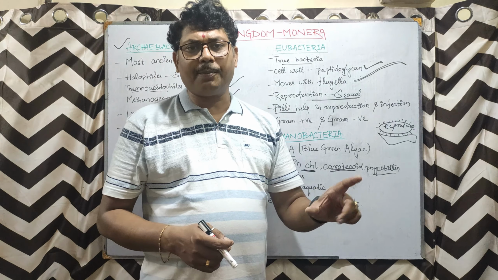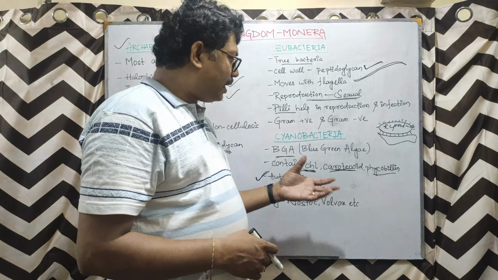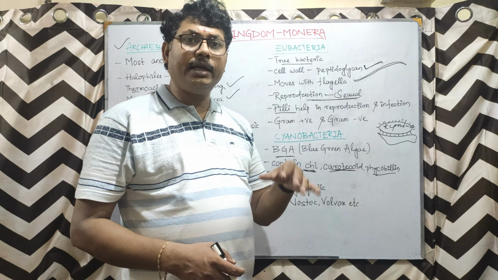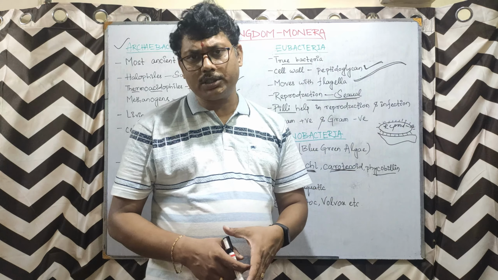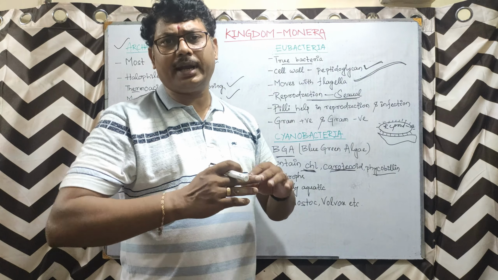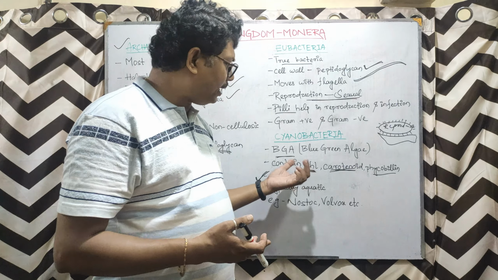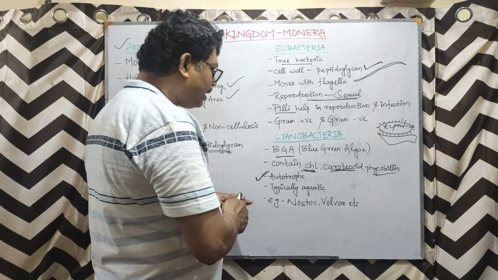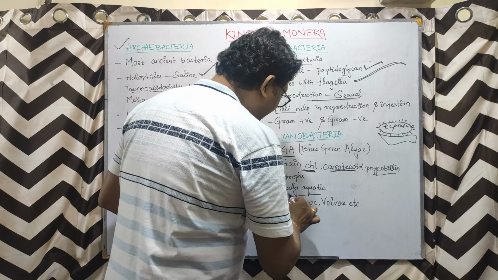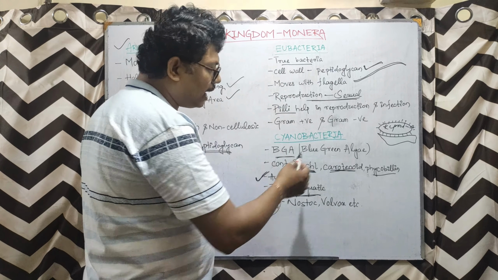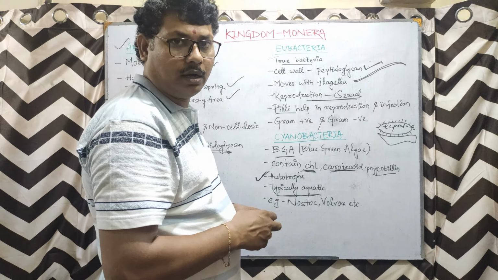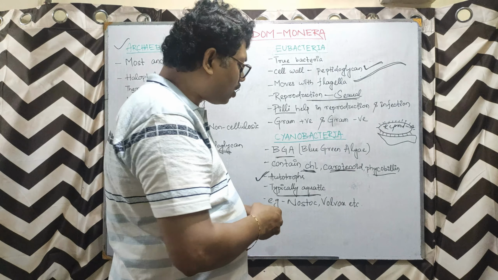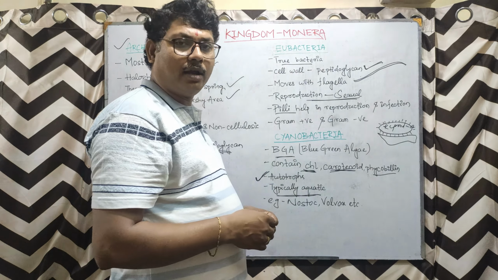There is a place called Nijigarh near Tapang in Khurda district where you will get plenty of these blue green algae, and in old or ancient ponds where the water is not being drained out regularly, the growth of these blue green algae is common, and they are typically aquatic. That means all these blue green algae need water to survive, so they are seen in water bodies. And the common examples are Nostoc and Oscillatoria.